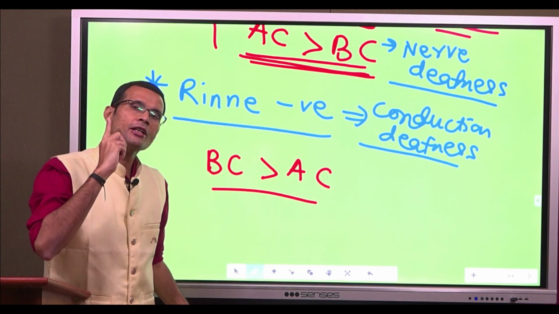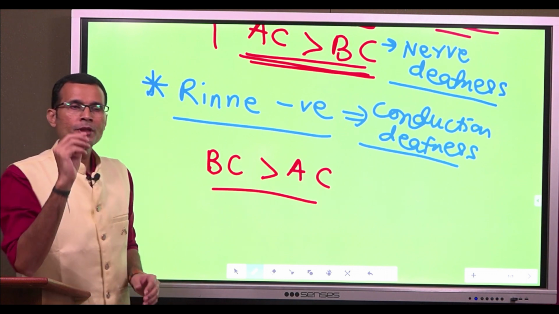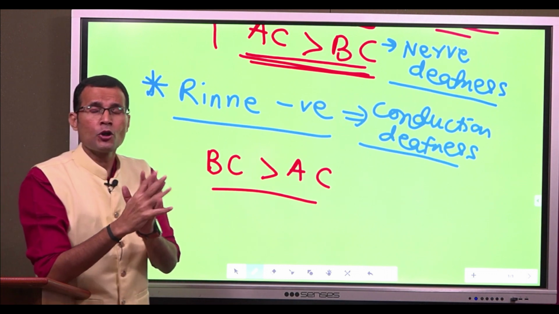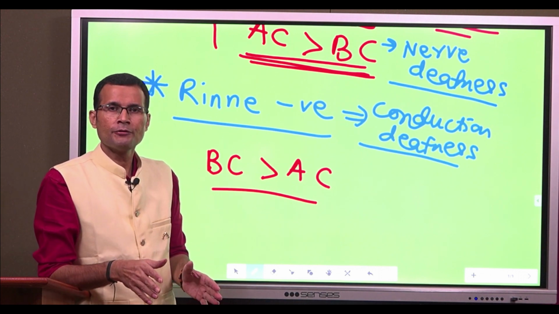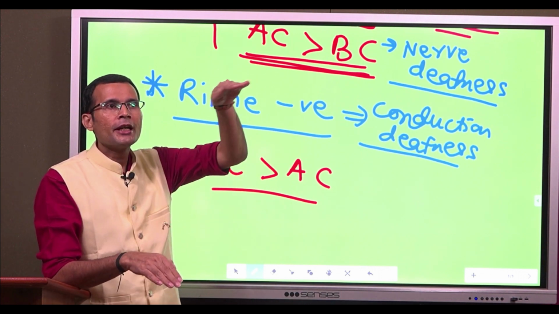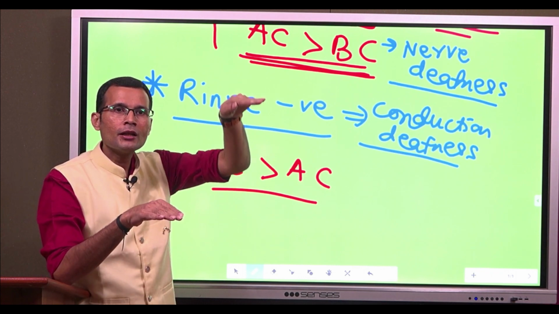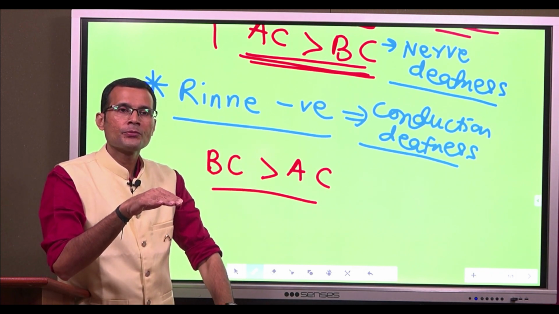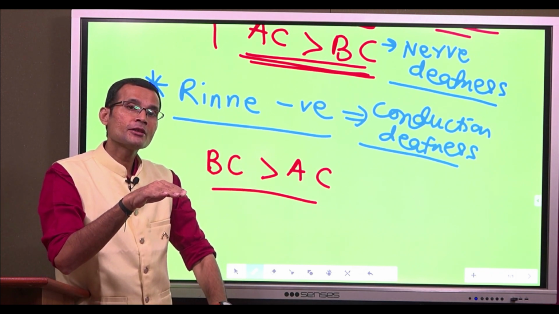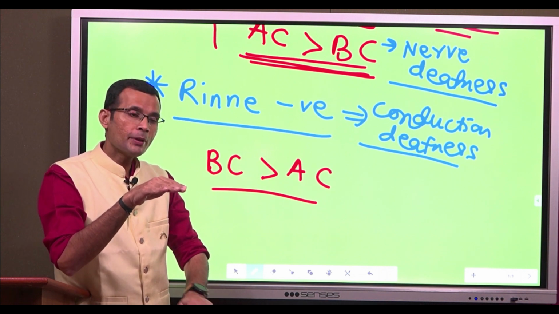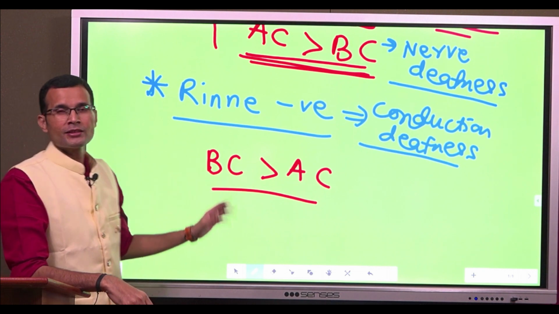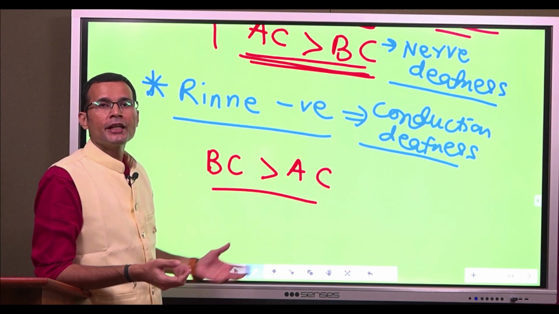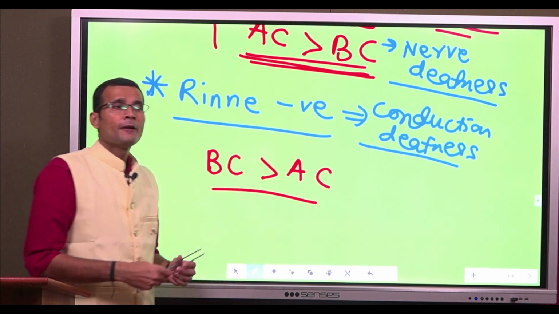That's the air conduction. So something wrong with the external or middle ear resulting in the conduction deafness, the air conduction will decrease. And therefore what happens now is bone conduction becomes better than air conduction. So that's an interpretation, that's the indication of conduction deafness.